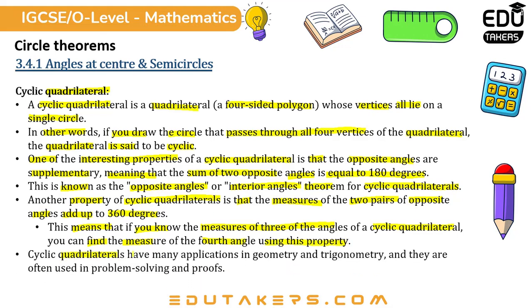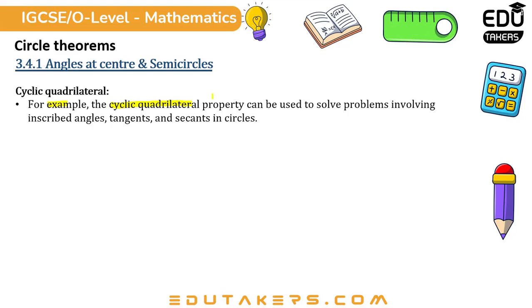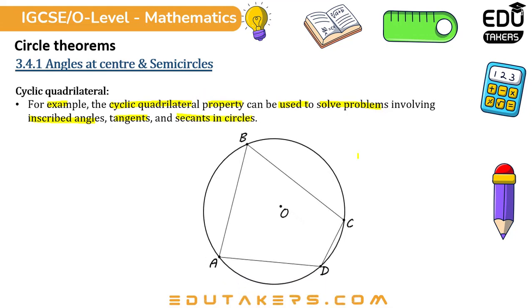Cyclic quadrilaterals have many applications in geometry and trigonometry, and they are often used in problem solving and proofs. For example, the cyclic quadrilateral property can be used to solve problems involving inscribed angles, tangents, and secants in circles. It's a circle which has a quadrilateral ABCD, and its center is O. This quadrilateral is known as a cyclic quadrilateral.